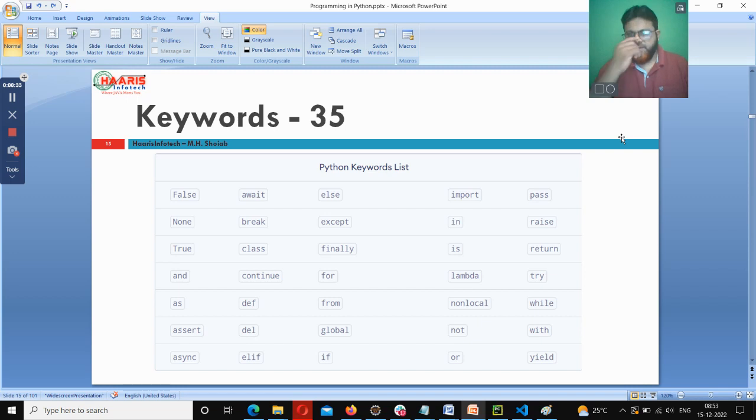Number one, keywords. Please understand, every language will have some keywords. Keywords are those words by which a program is written in Python. In total, we have 35 keywords. You don't need to memorize them. As we move on, all these keywords will be memorized by you. That's the best part of it. So right now, don't worry much about this. Just have a look at it, because they are important for us.